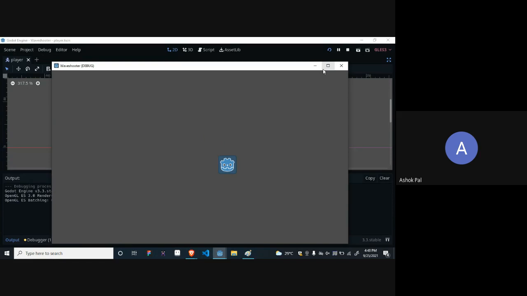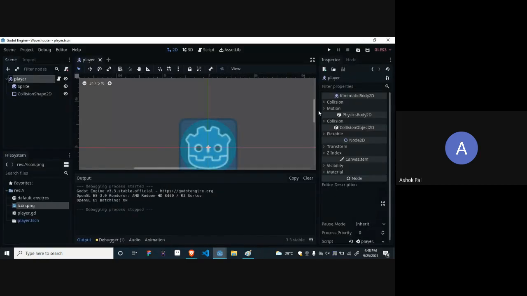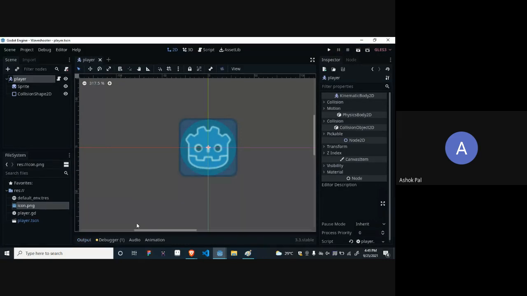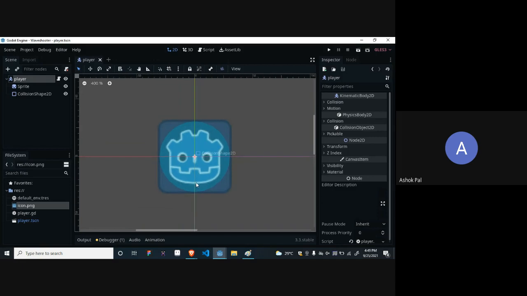After this movement script is completed, tomorrow in the next session we will learn about the camera, and we will also create bullets for our player, and after that we will also create enemy AI. For now, I think I should wrap it up. I have given you all the images, and I will not show them again because you have to remember them. If you are not remembering them, just watch this session. We will provide you the recording, and I think it's completed. Thank you everyone for attending the session.